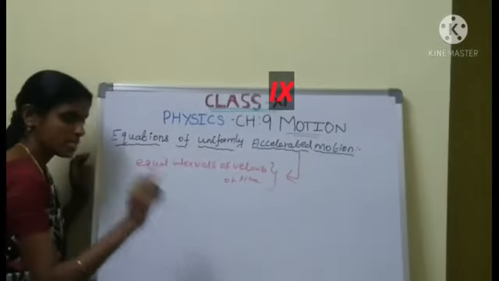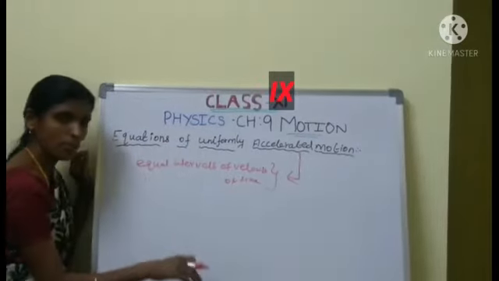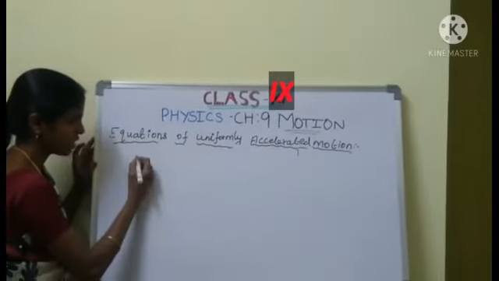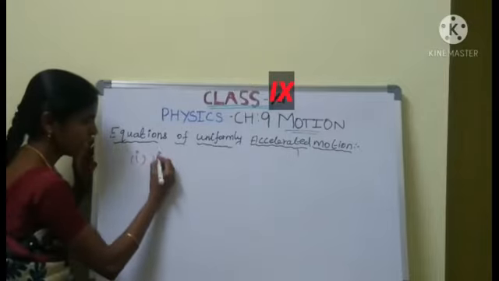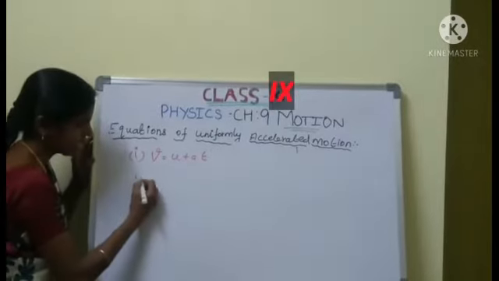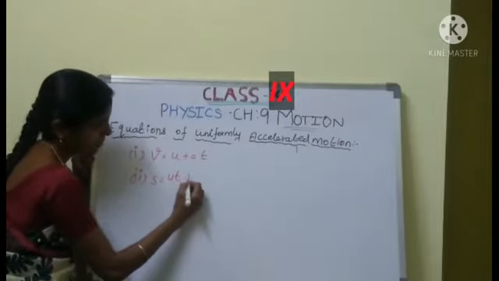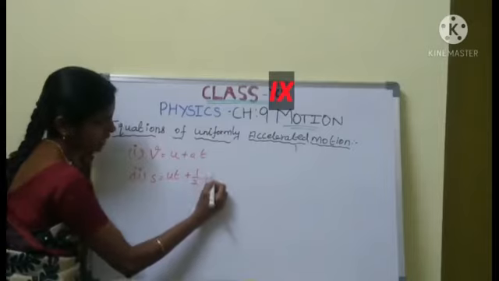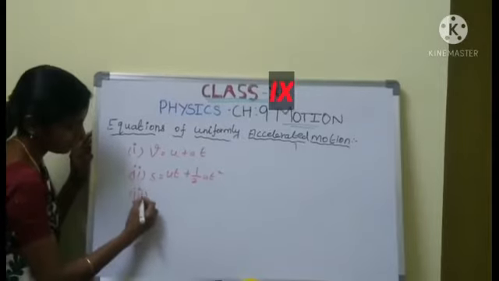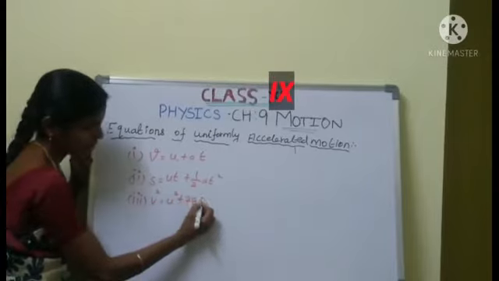See here. The car contains a uniform accelerated motion, which means the car follows three types of equations. What are the three types of equations? Which is nothing but V equal to U plus AT. Second equation, S equal to UT plus half of AT square. What is the third equation? V square equal to U square plus 2AS.